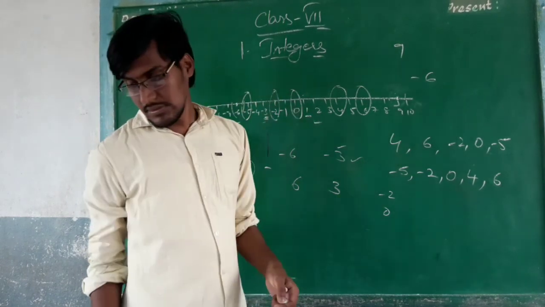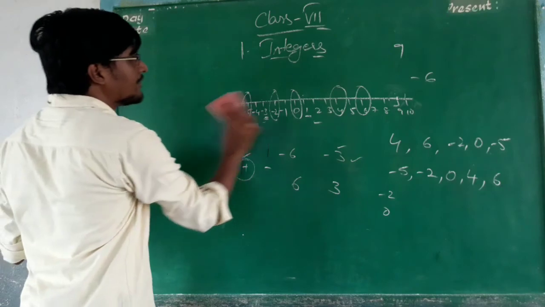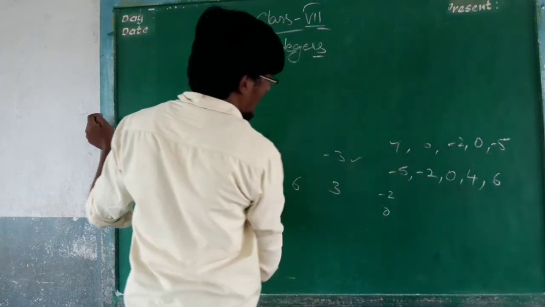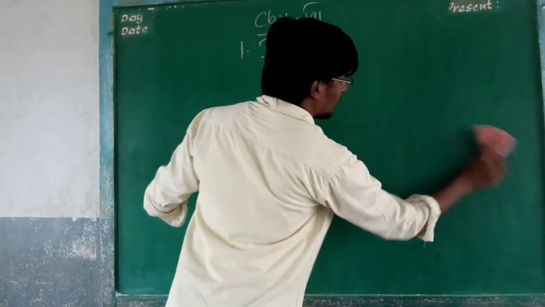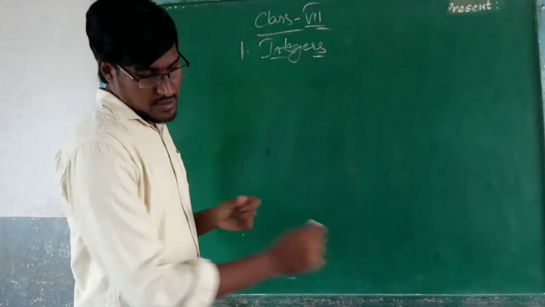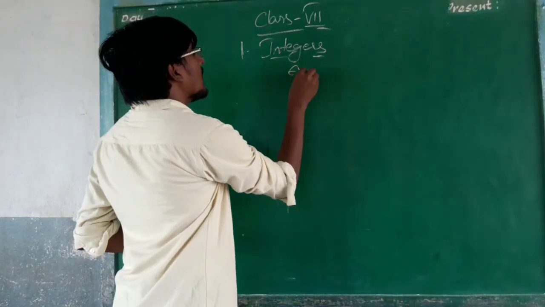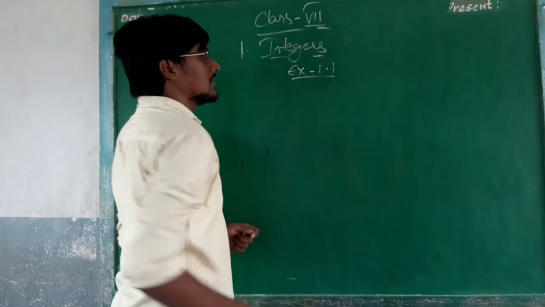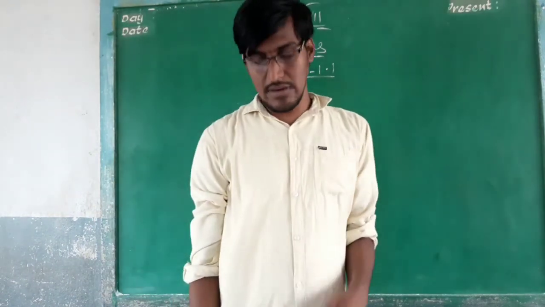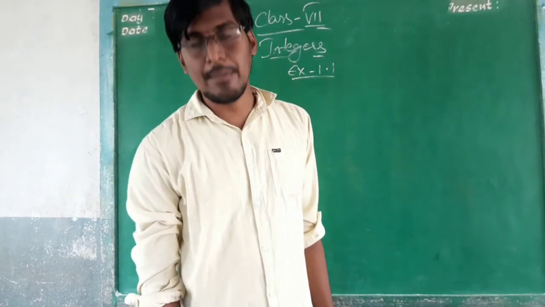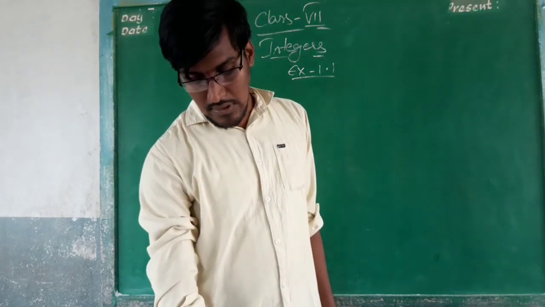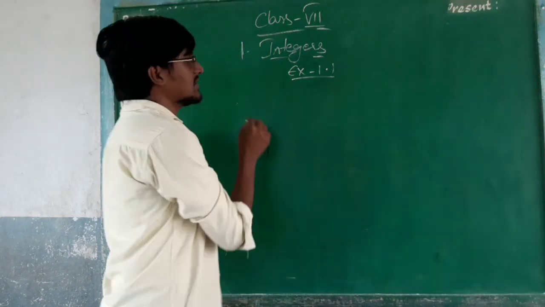Now move on to Exercise 1.1. What is given in the first one? Some integers are marked on the number line. Which is the biggest and which is the smallest number?